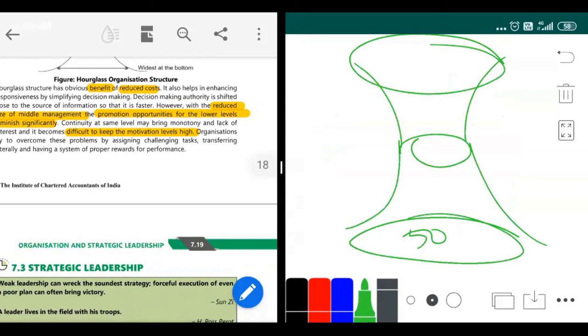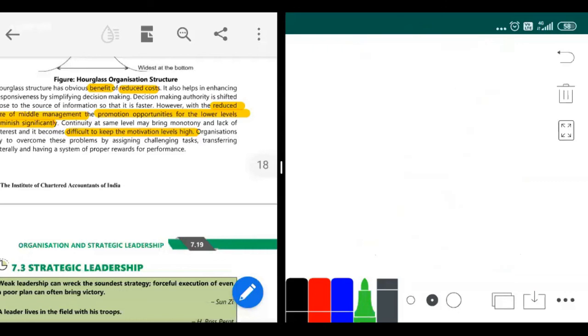But in an hourglass type of structure, only 5 to 10 people will be promoted. All of them cannot definitely be promoted. Only a few people will be promoted to middle level. So the promotion opportunities for lower levels diminish significantly and are difficult to keep, and that's why they are not always motivated. A person will only work well if there is some kind of promotion going on, so the motivation level will be low here. So yes, guys, we are done with all types of structures.